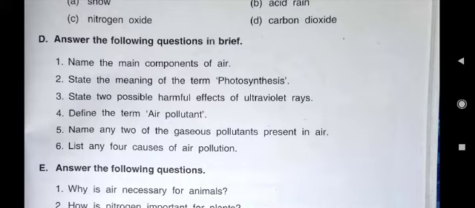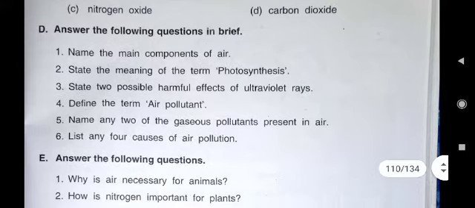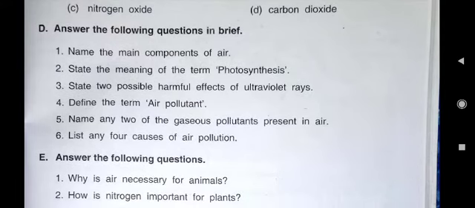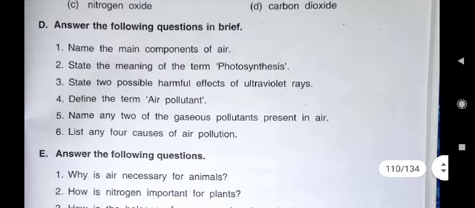Water vapors are there. So main components of air you can write nitrogen gas, oxygen gas, mixture of other gases, water vapors. We have also seen that in the air dust particles are also there. In that activity we have seen when a small ray of sun passes in a dark room, that time you can see small dust particles in that ray of light. So these are the main components of air which you can write.